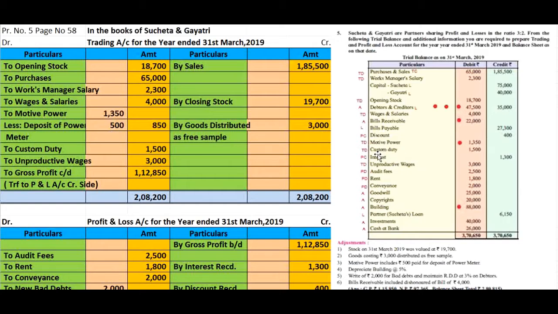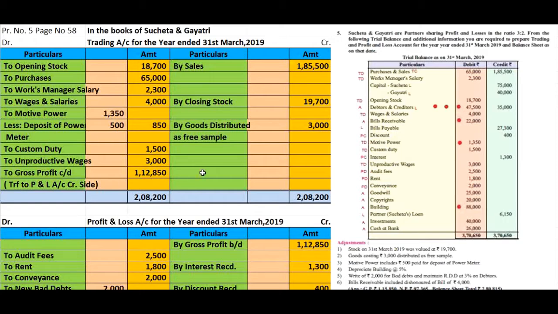We see custom duty. Custom duty is paid on items purchased, and hence it is posted into the trading account debit side. If it is import duty, it is posted into the trading account debit side. If it is export duty, which is related to the sales, it is posted to the profit and loss account debit side.